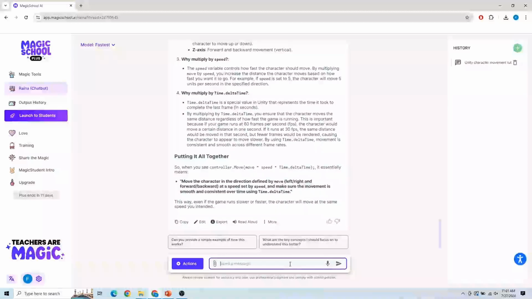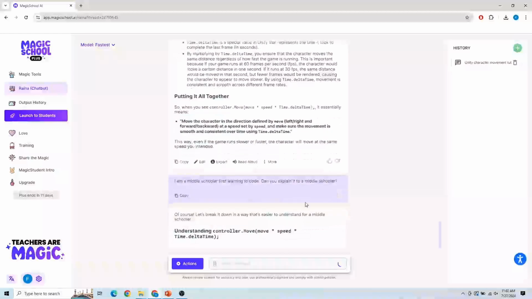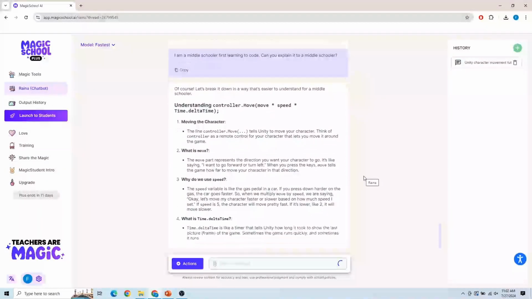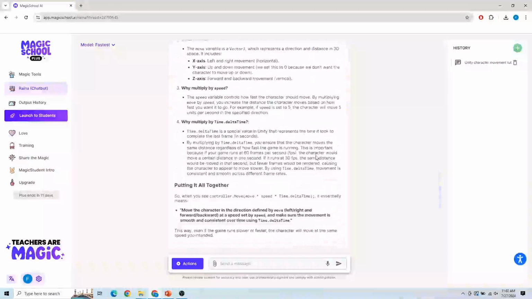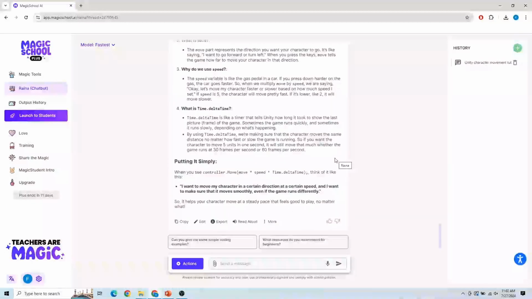Let's say I still don't understand it. You can ask it either to explain it in a different way or give it a little more context. So let's pretend I am a middle schooler first learning to code. Can you explain it to a middle schooler? And so now you see that the answers are a little bit more simple compared to the original response here. And this is just an example of really using and leveraging AI to deeply understand the things that you build.